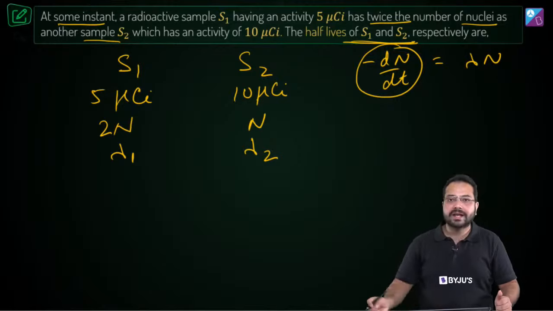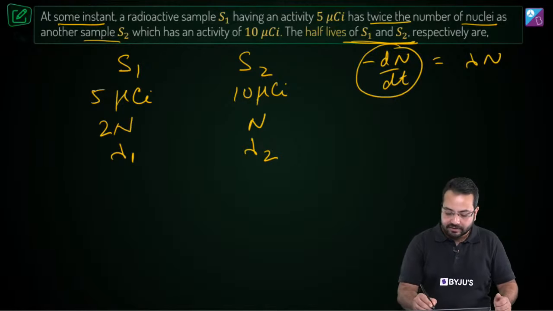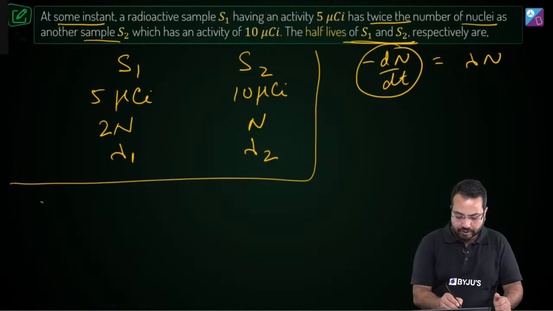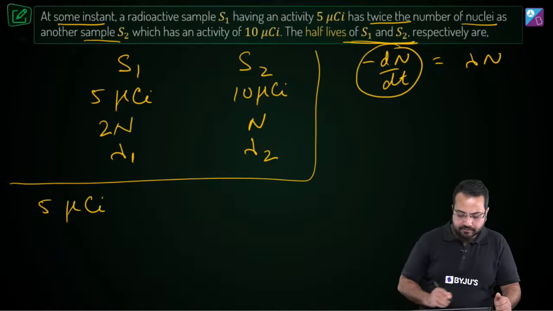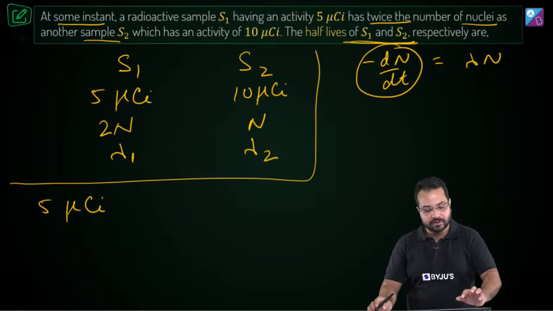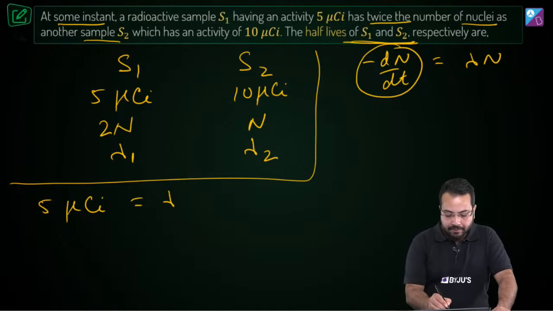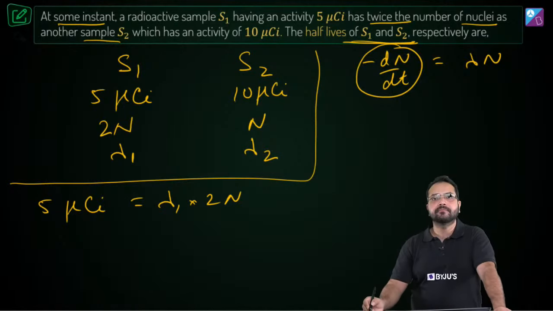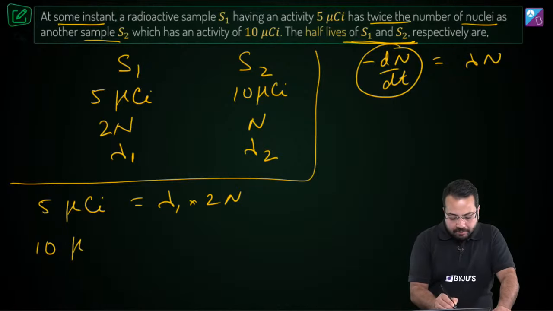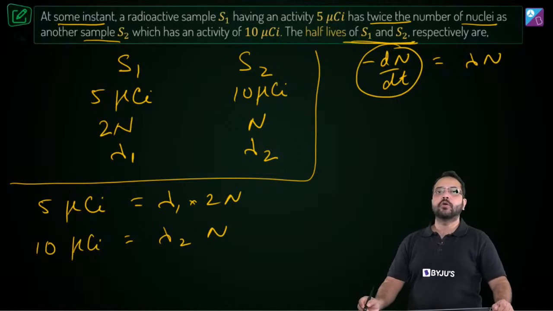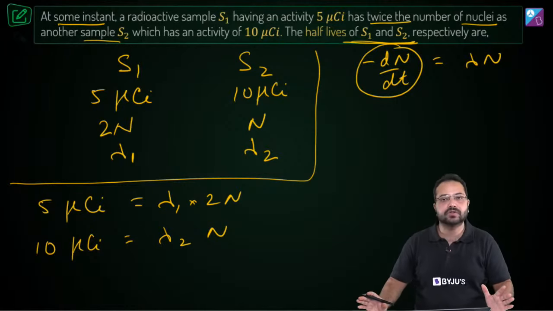So for S1, can we write it as 5 microcurie? Let me write it over here, there will be much more space. I am writing for S1. The rate of disintegration is 5 microcurie, and this should be equal to lambda 1 into 2n. Do you agree? Now similarly we can write it for S2. For S2 it is going to be 10 microcurie, and this is equal to lambda 2 into n. Do you agree? Are you comfortable with these two equations?